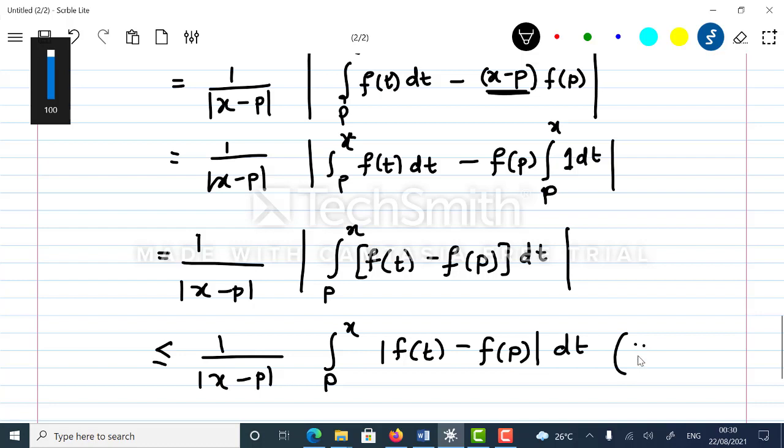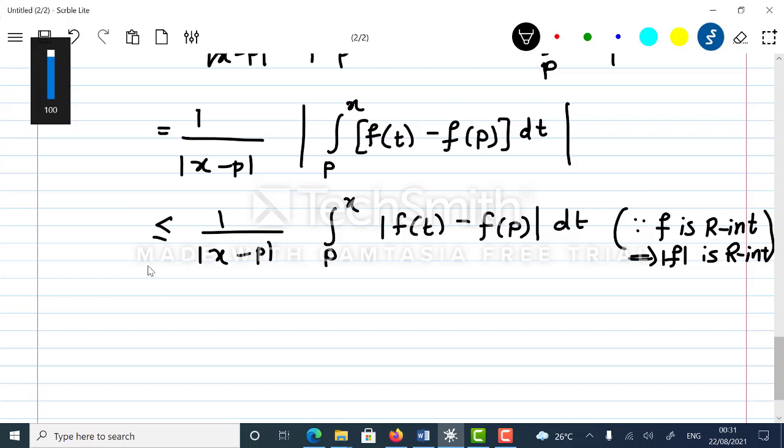Reason is, since f is R integrable, implies mod f is R integrable. So this property we have used. Well, now we can apply the star over here.